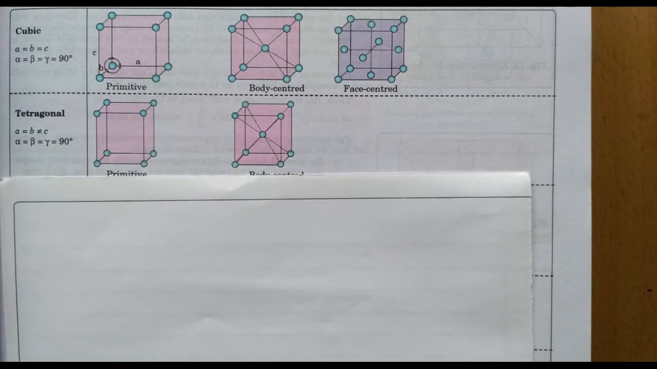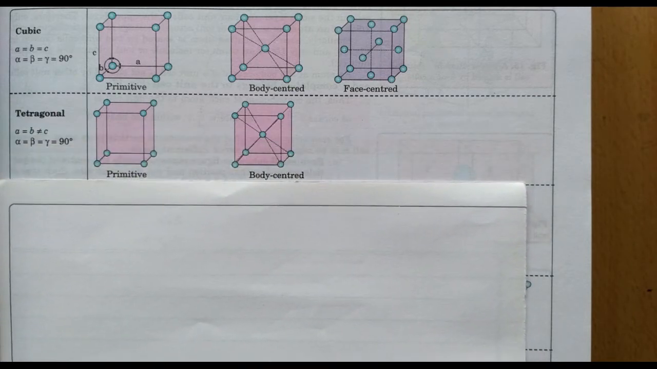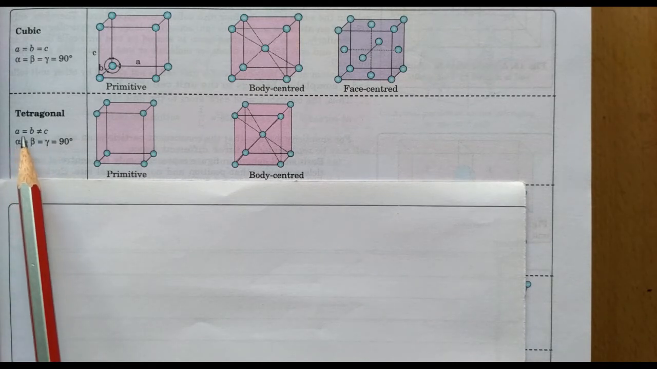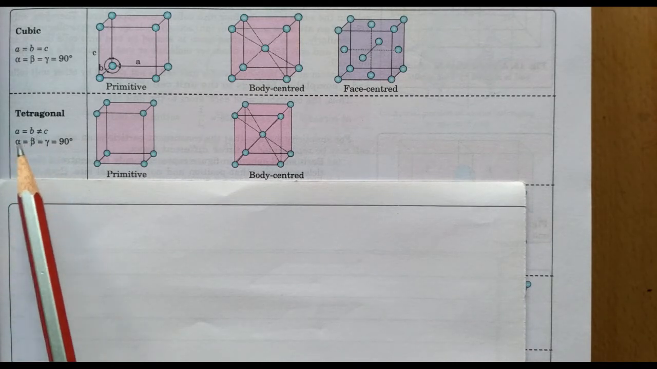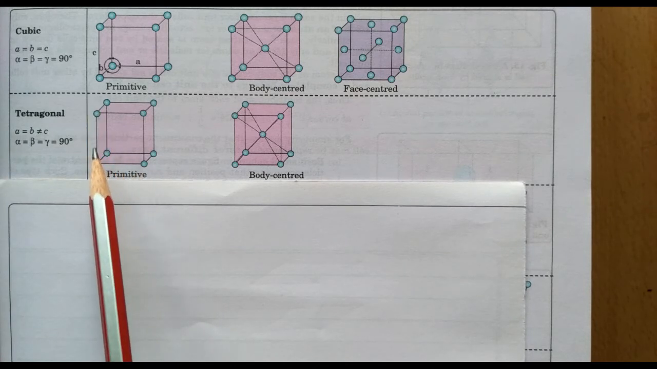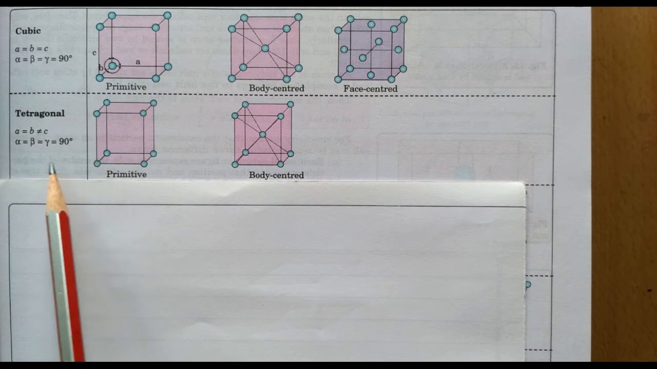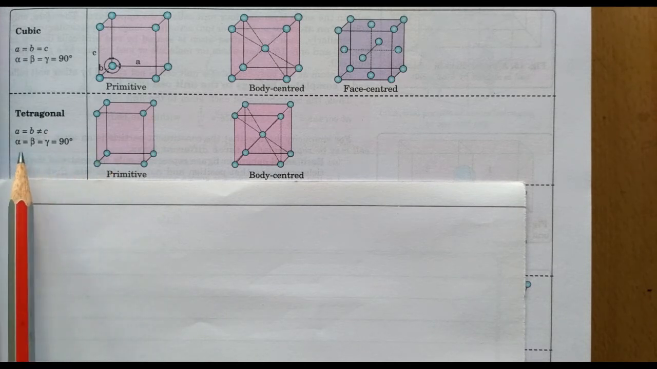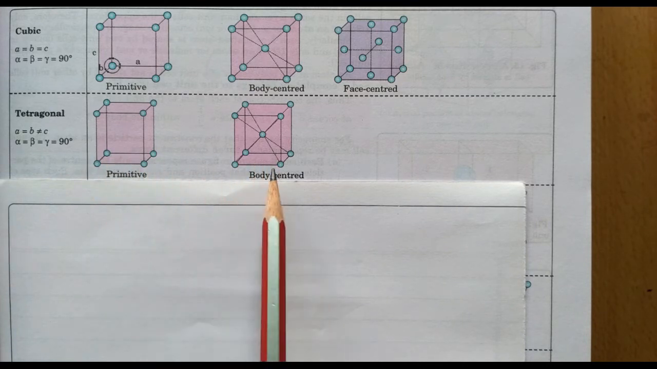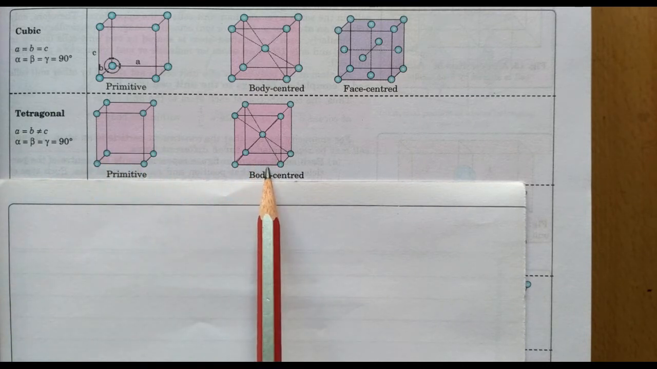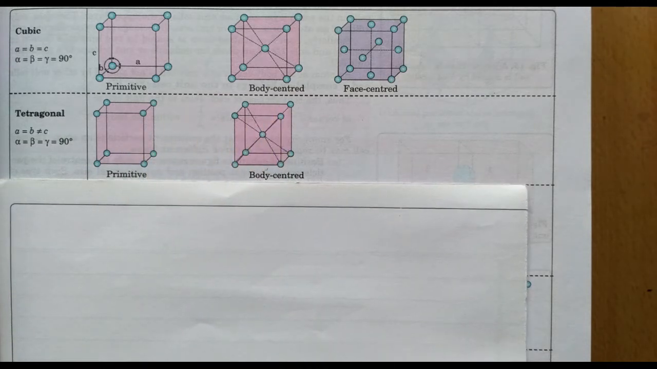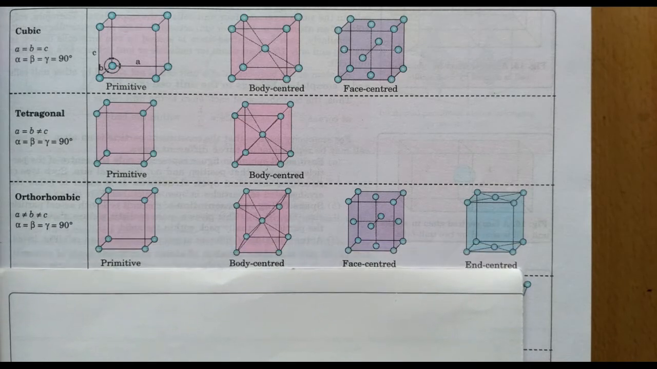Next is tetragonal. Here observe the sides, a equal to b but not equal to c. C changes. But the angles are the same, alpha equal to beta equal to gamma equal to 90. So this is primitive, this is body centered. So 3 plus 2, that is 5. So we have to go up to 14 Bravais structures.